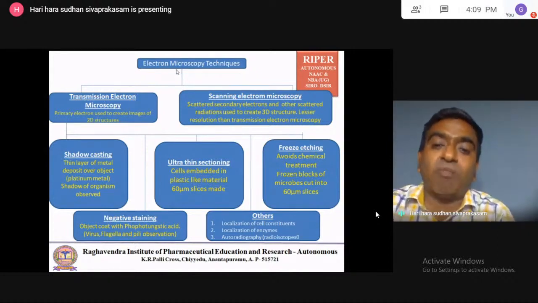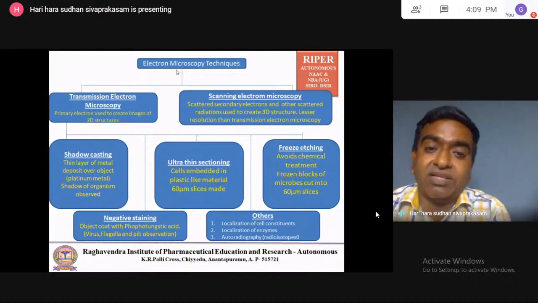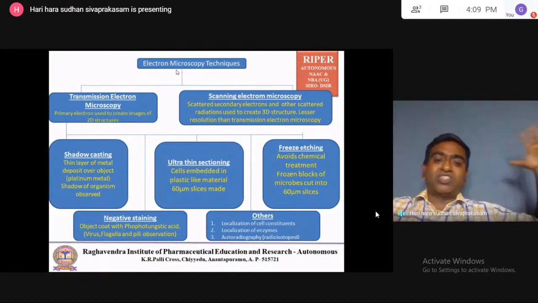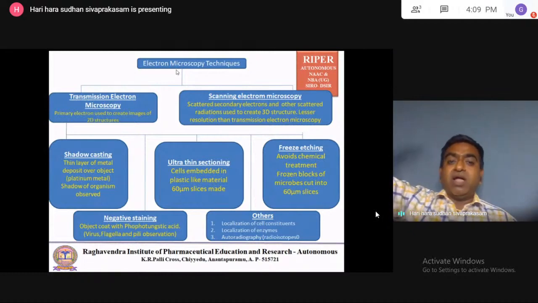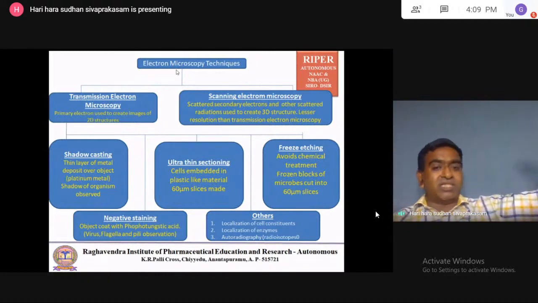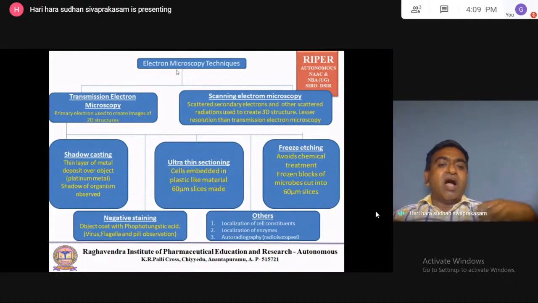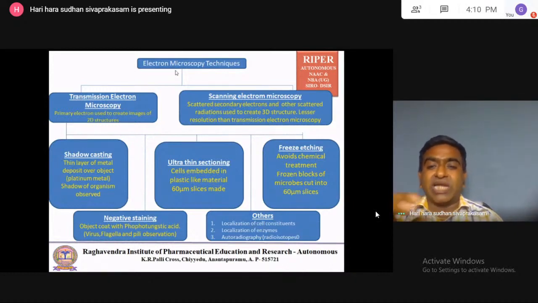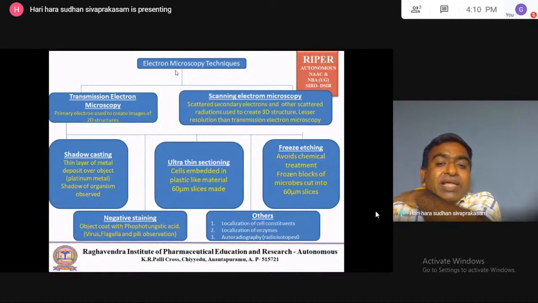Then in the scanning electron microscopy, it is 360 degrees. So for example, in all the directions, this direction they are passing the light, this direction they are passing the light, behind they are passing the light, all the shadows are captured, and all will be combined to create the whole 3D structure of the human body. Just like that, in scanning electron microscopy, scanning will be done on the 360 degrees of the cell, then the image will be created based on that. So a 3D structure will be created. So this is scanning electron microscopy.